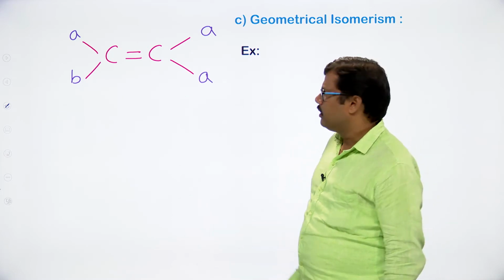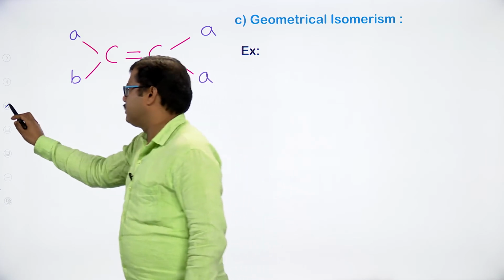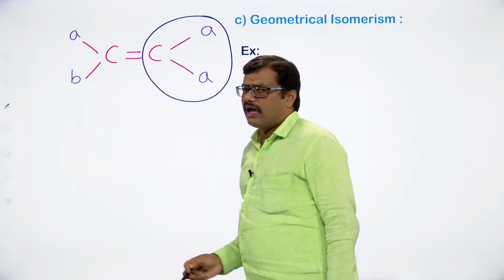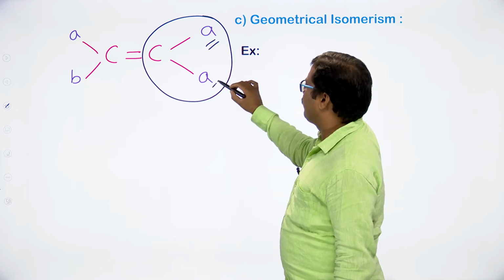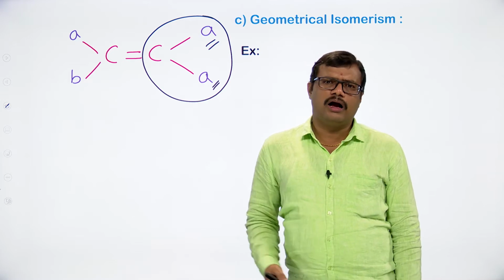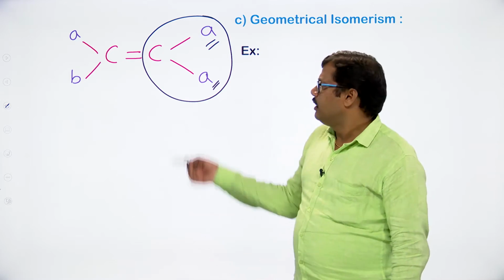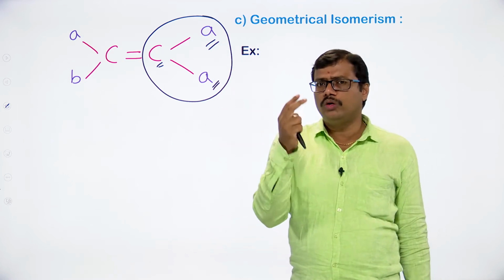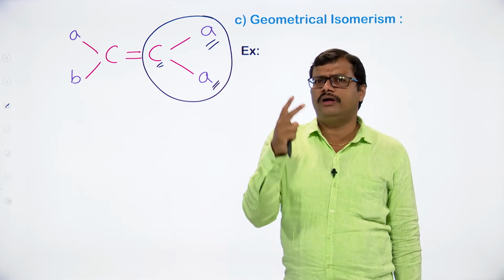No. Why? Because at this particular doubly bonded carbon atom, the same groups are present. What is the condition for a compound to exhibit geometrical isomerism? The doubly bonded carbon atom must be connected to two different atoms or two different groups.